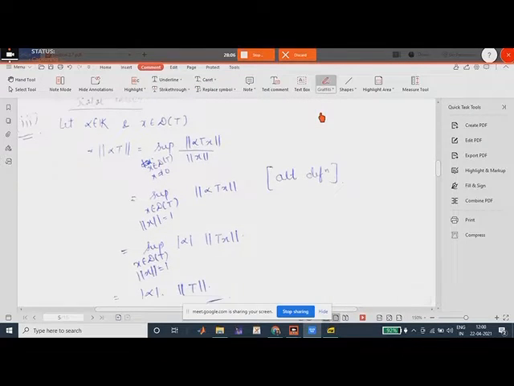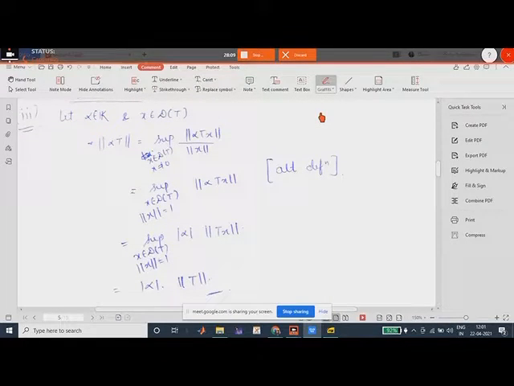Now is the scalar multiplication. For that, what we do is we take an alpha belonging to field K. K can be real or complex, right? This is any field, so alpha belongs to a field, and let x belong to D(T), right? So for scalar multiplication, what we have to show is that norm of alpha T is equal to mod of alpha into norm of T, right? This is scalar multiplication. So we'll prove this now. Norm of alpha T would be supremum of modulus alpha Tx upon norm x, right? Only instead of T, alpha T will come.